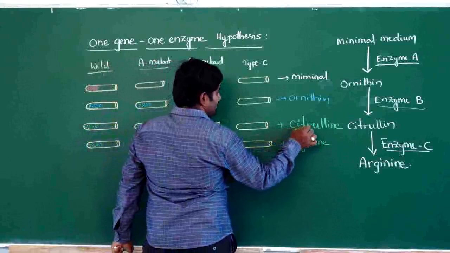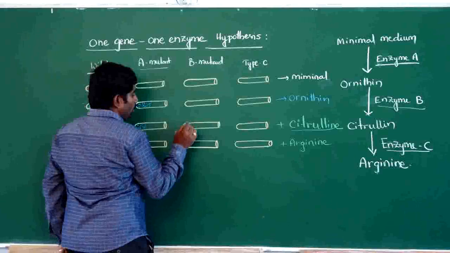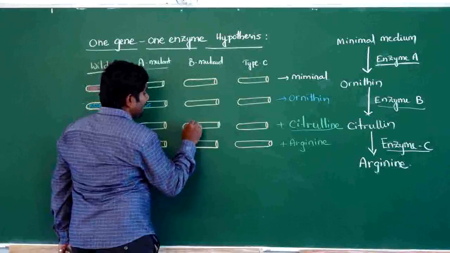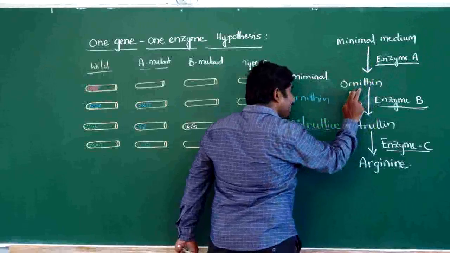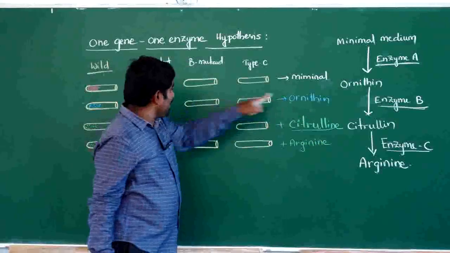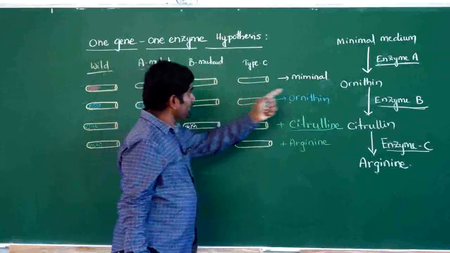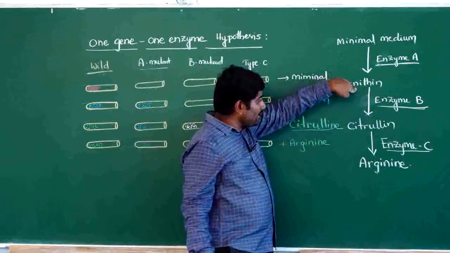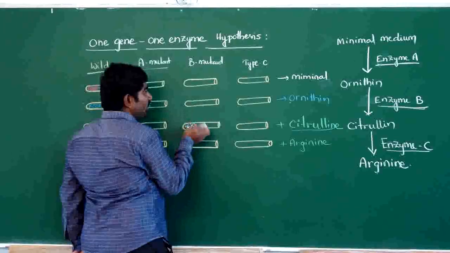Next, in the following one, citrulline is added to the medium, so the B mutant can grow now. The B mutant doesn't have the type B enzyme, so even when ornithine is added to minimal medium, they cannot synthesize citrulline, and in the ornithine medium they have not grown. They can produce ornithine because they have enzyme A, but they do not have enzyme B, so from ornithine they cannot produce citrulline, and in the B mutant they cannot grow.